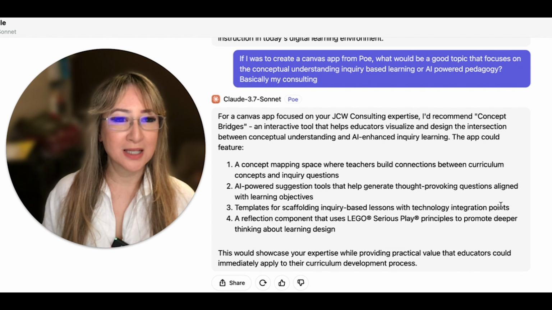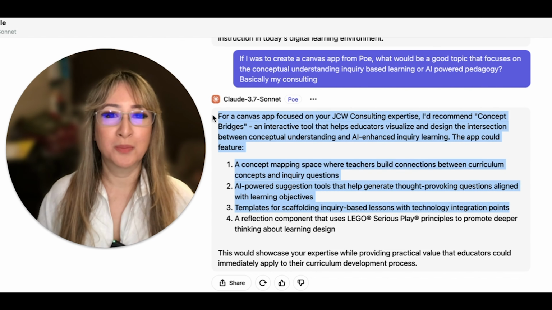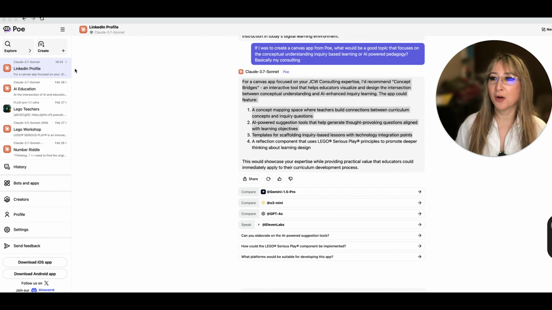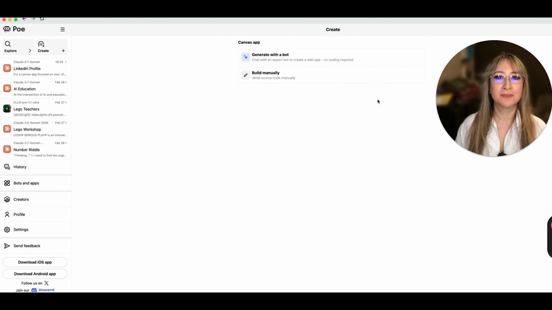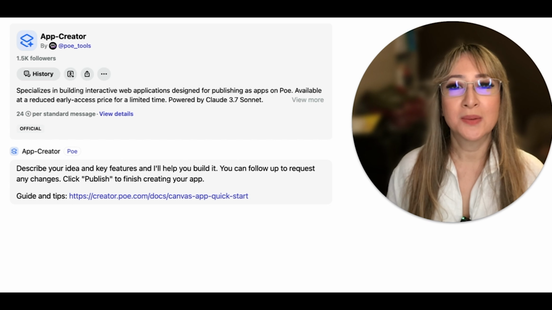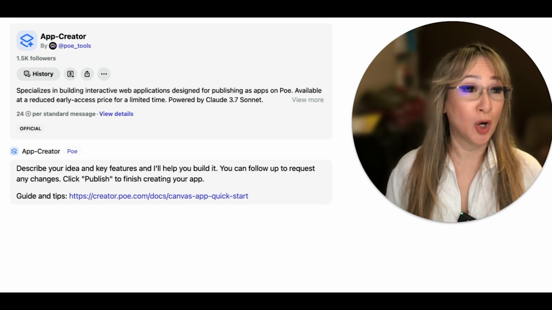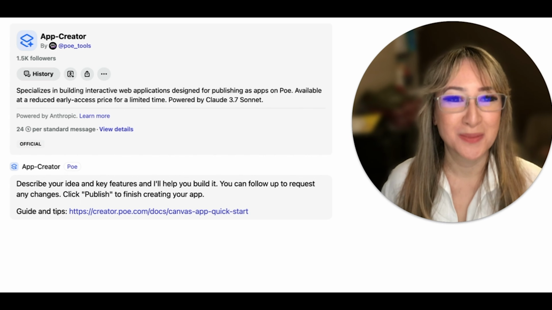So I think I'm going to take these first three because at the moment I'm not going to be incorporating the Lego serious play into this app. And now if I just move myself over, I have the option to create here, and I can create a Canvas app. So I'm going to generate it with a bot. I'm going to chat with an expert bot to create the web app, and I don't need to be able to code. So here the app creator is specializing in building interactive web applications designed for publishing as apps on Poe, available at a reduced early access price for a limited time.